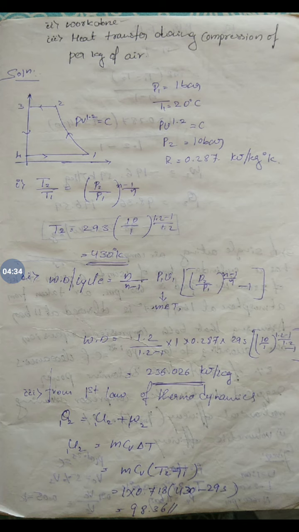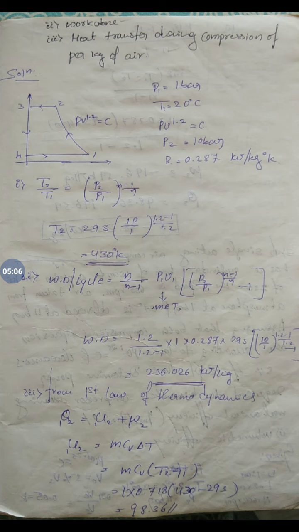But in this problem he has not given the actual air intaken. At that time, if you know the temperature, R value and mass, we can find it out. So instead of P1 V1, it is taken as MRT1. But he has also not given the mass, so he is asking to calculate per kg. So let us consider M is equal to 1 kg, and substituting the values, you are going to get work done as 236.026 kilojoules per kg.